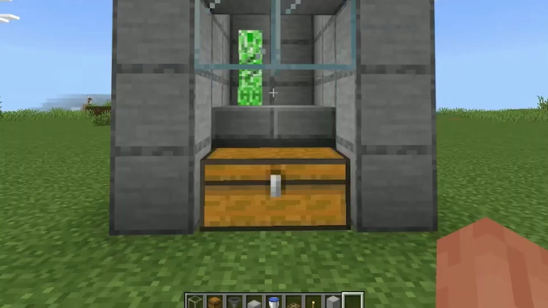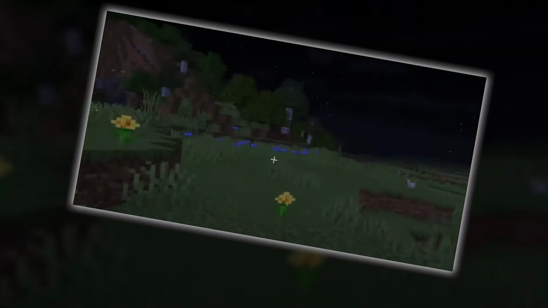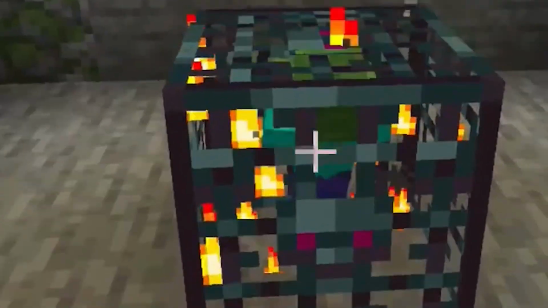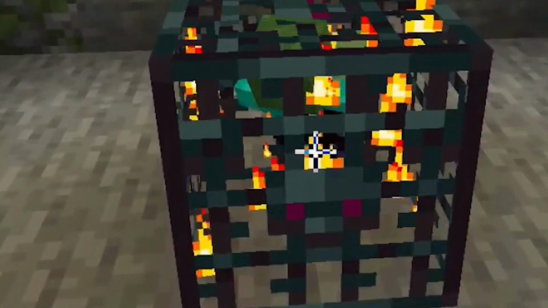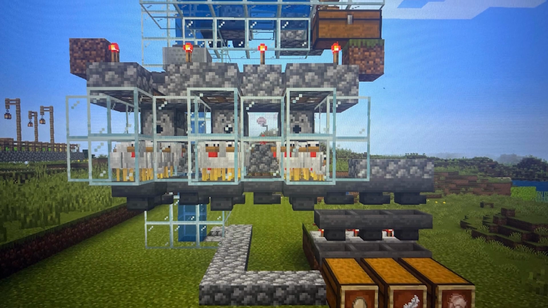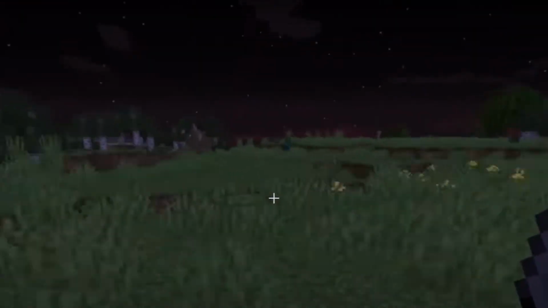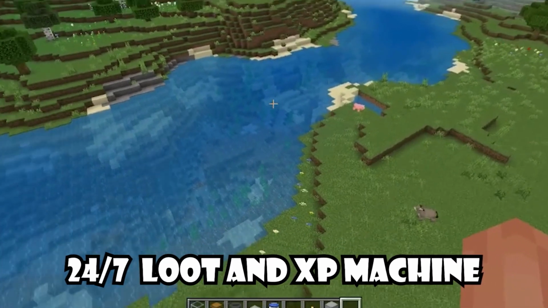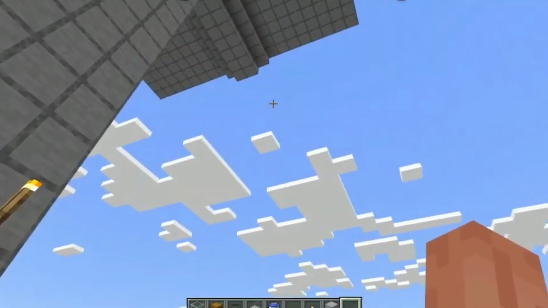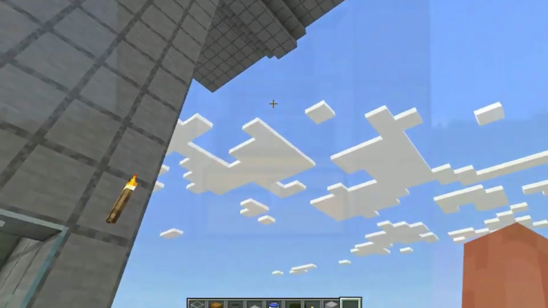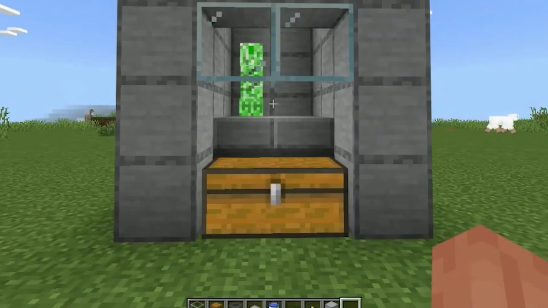But why is this so important? Because to be honest, spawners are rare, and grinding at night can be very boring. And building huge complex redstone farms? Not for everyone at all. But mobs still spawn naturally in the dark, and this farm turns those random mobs into a 24/7 loot and XP machine. With no spawner, you can build this farm in your first few Minecraft days, and it'll carry you to the end game. All you need to kickstart it is 64 plus solid blocks.